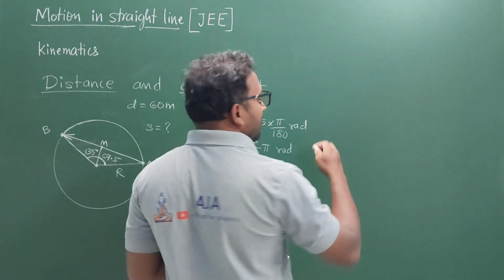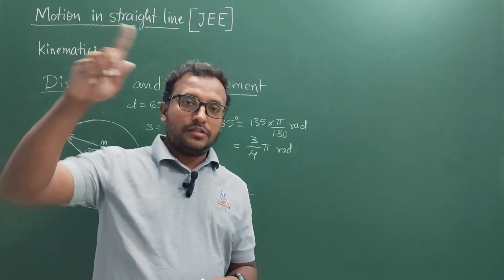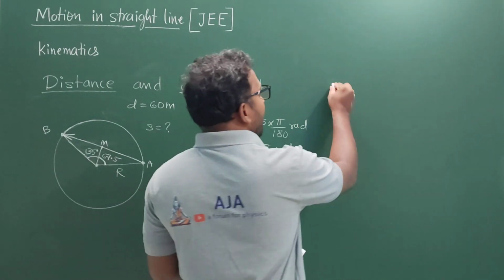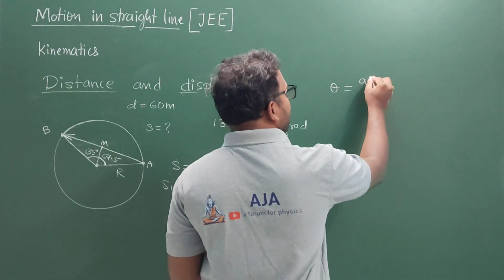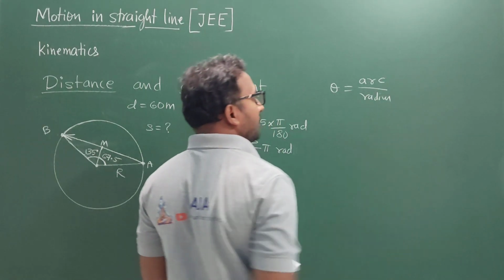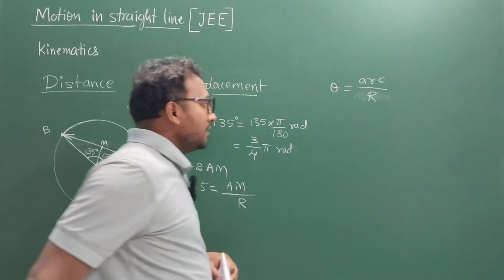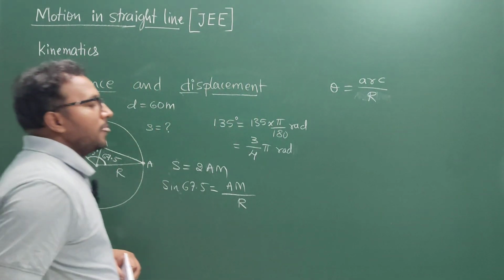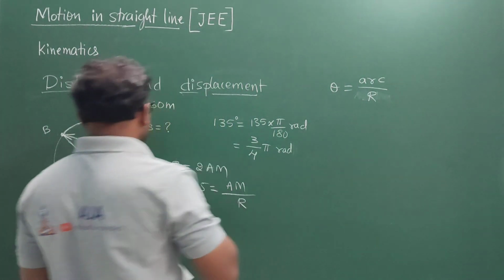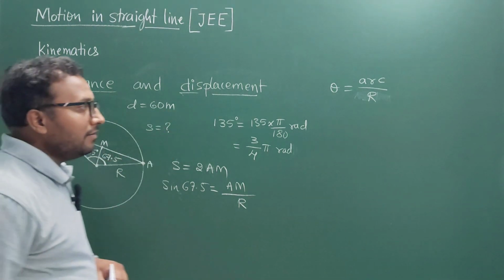We all know that when an object is moving in a circular path, the plane angle can be written as arc divided by radius of the curvature. Here the radius of the curvature is capital letter R, and arc is nothing but the distance covered by the body while it is going.